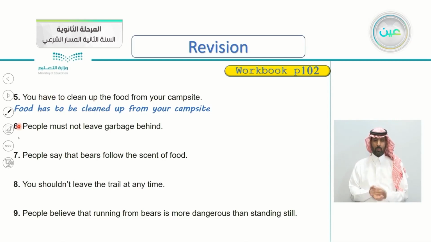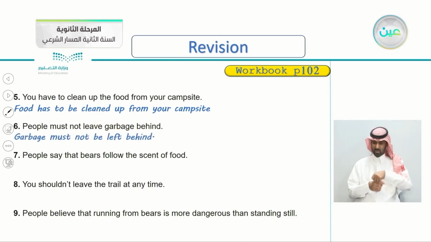Very good. Going to number six here. People must not leave garbage behind. So the object here is, yes, garbage. So how do we write it in a passive voice? Very good. We say garbage must not be left behind. If you want to add the subject here, of course, you say by people. Garbage must not be left behind.